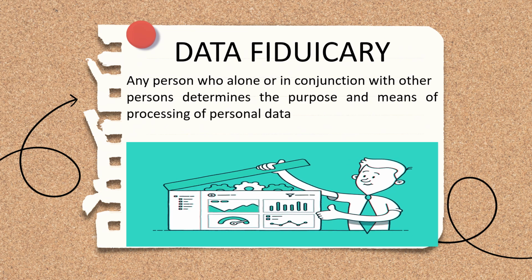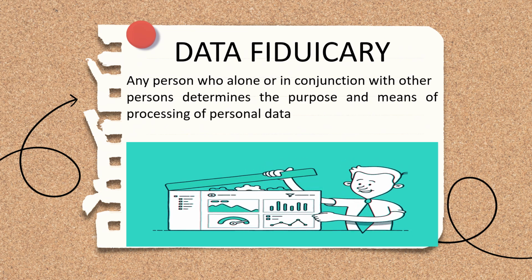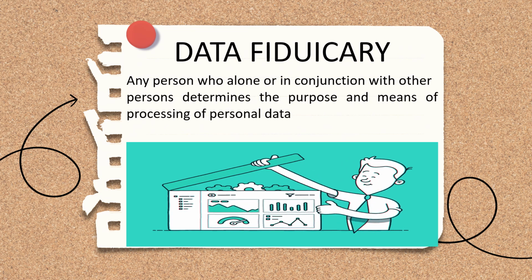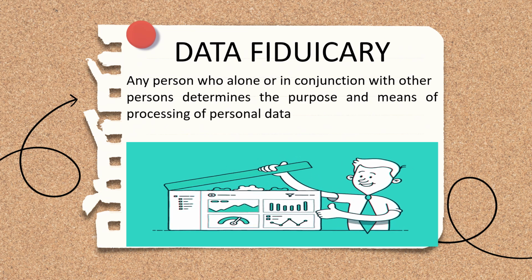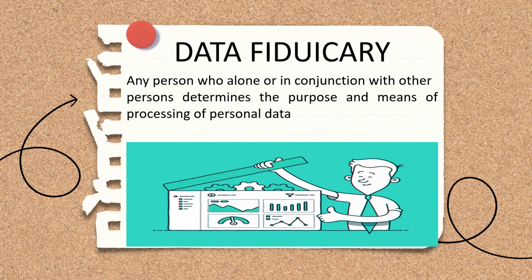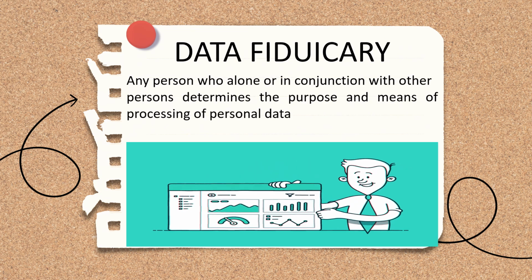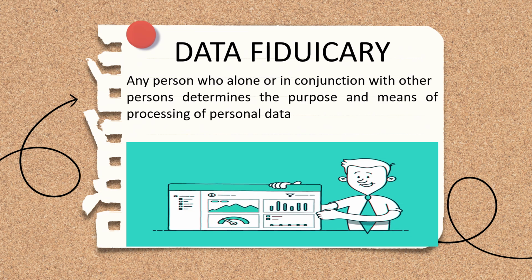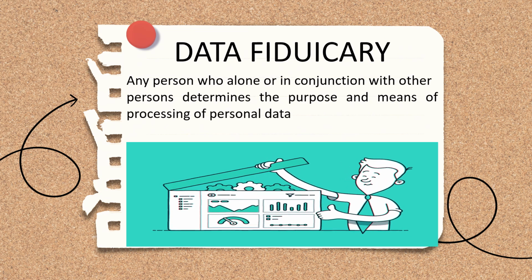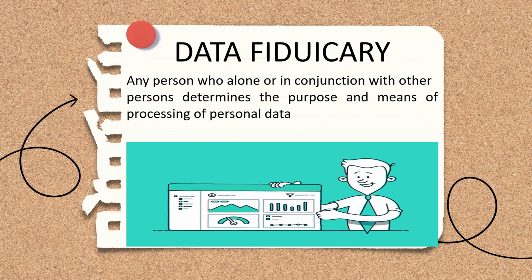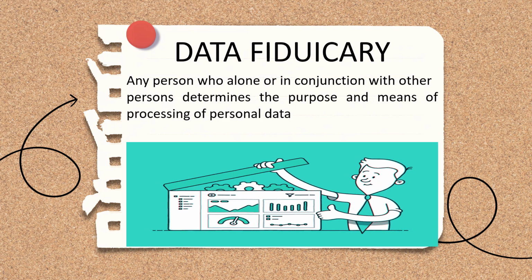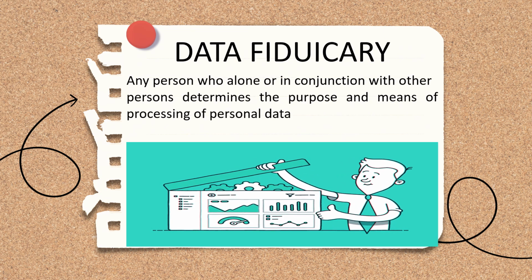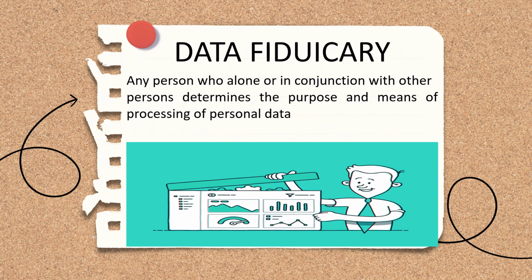So here it has determined the purpose of data processing. Then it will also determine the means of processing of personal data. So how that data is to be handled, how it is to be collected, how it is to be stored securely, all is decided by XYZ clinic. So here, although the personal data belongs to the patients, the data fiduciary is the healthcare clinic XYZ in our example.